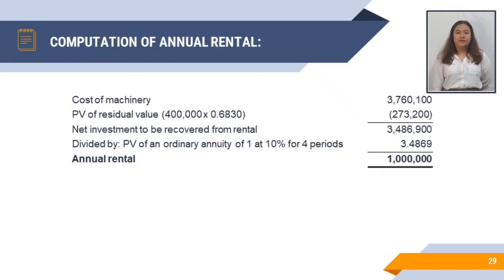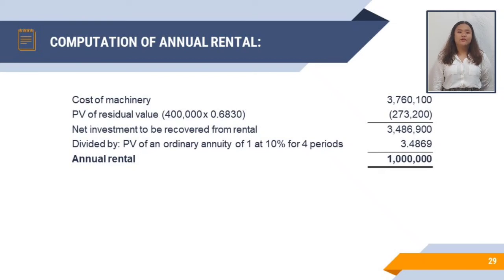To compute the annual rental, we need to less the present value of residual value to the cost of machinery. So to compute the present value of residual value, 400,000 times 0.6830 is equal to 273,200. So we need to less this 273,200 to 3,760,100 cost of machinery.